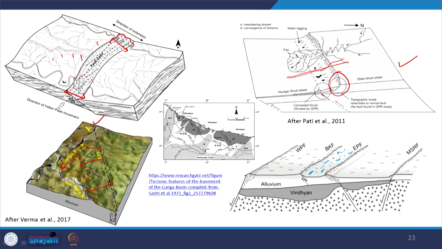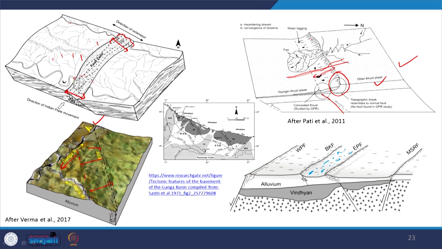This is a reverse fault, and due to this reverse fault this area is uplifted, and this is the fault scarp retreat.